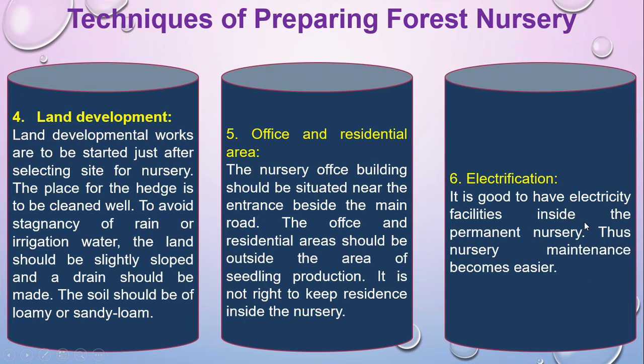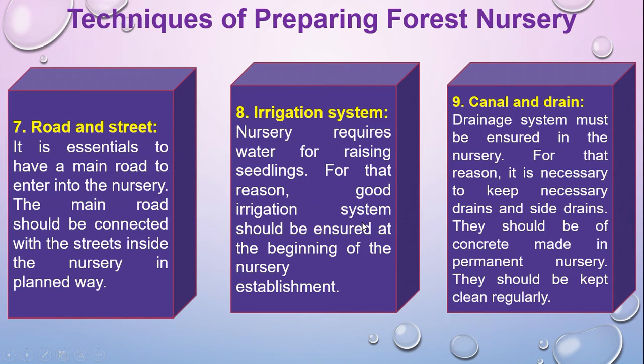And electrification, definitely you need an electricity line for your water pump, irrigation machine, and lighting for security at night. Then the next point is road and street. Make sure the main nursery is connected to the main road. If there is no connection to the main road, then your sales will decrease.